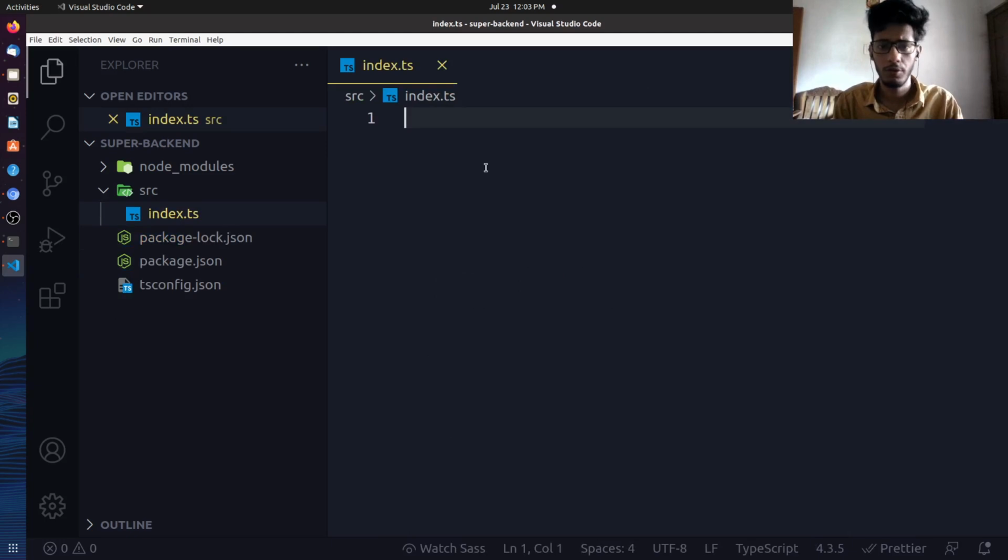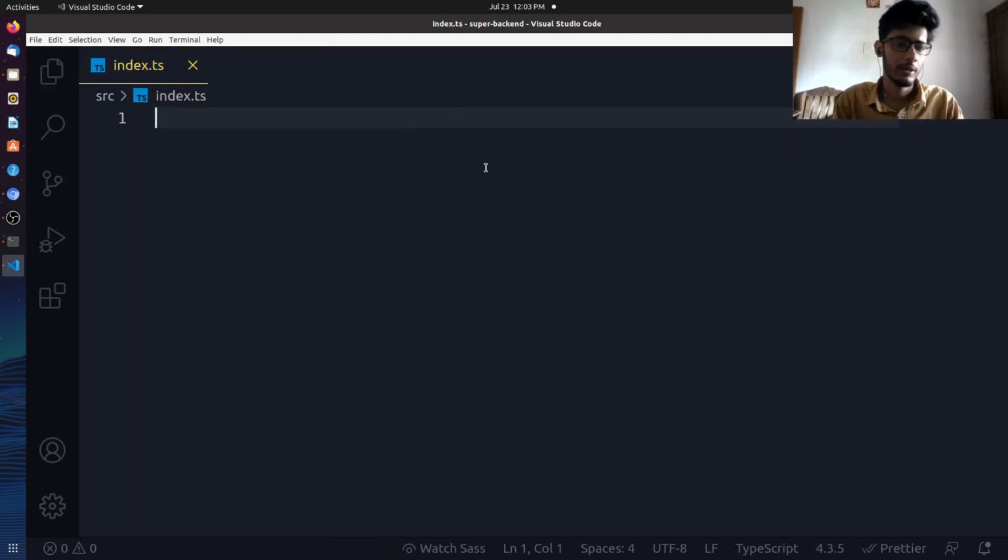Basically we can move forward now and actually start coding our application. So let's first import a few things. Okay, we can write the import statement now. Let's import a few things from Express. Basically, we'll be dockerizing this container and deploying it in the series, so you'll be learning everything from the start to the end of the application development phase.